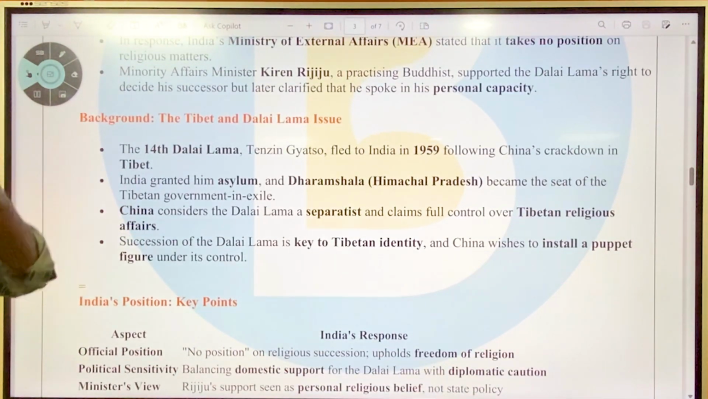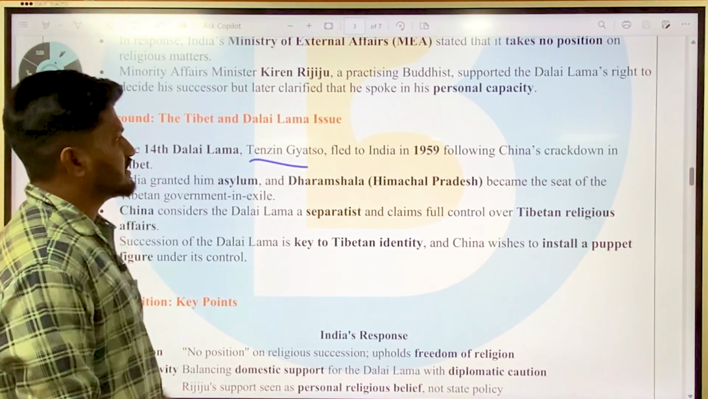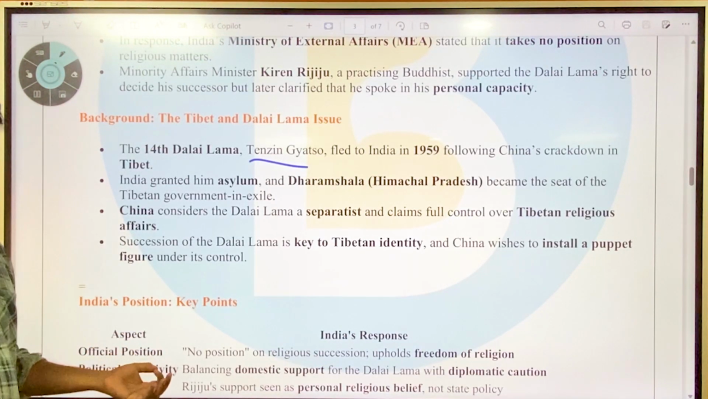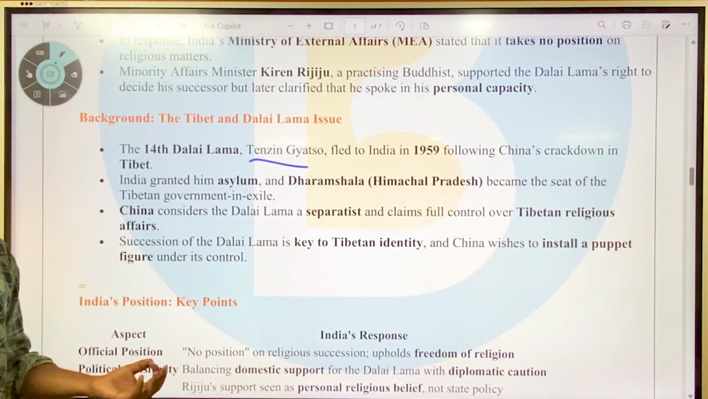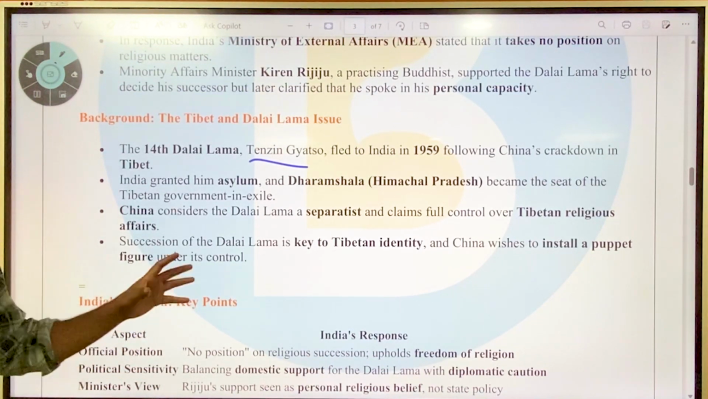Then the background: the 14th Dalai Lama, that is the present Dalai Lama, is Tenzin Gyatso. He fled to India in 1959 following China's crackdown in Tibet. India granted him asylum in Dharamshala and made Dharamshala the seat of the Tibetan government in exile. China considers the Dalai Lama a separatist and claims full control over Tibetan religious affairs. China considers the Dalai Lama a terrorist as well, whereas they blocked Masood Azhar from being deemed a terrorist under the United Nations. That is the hypocrisy of China.